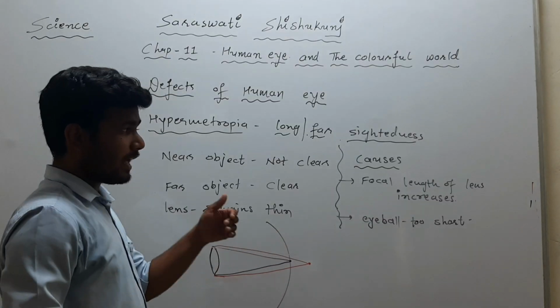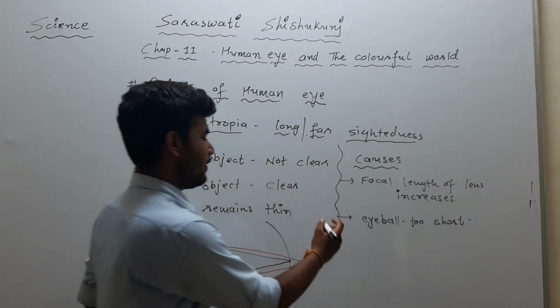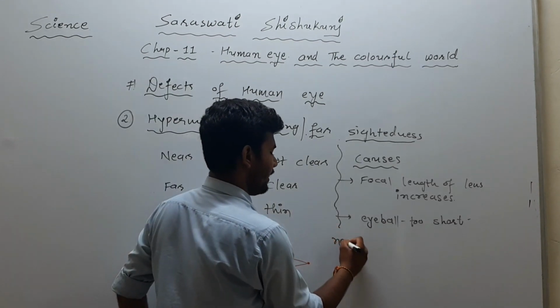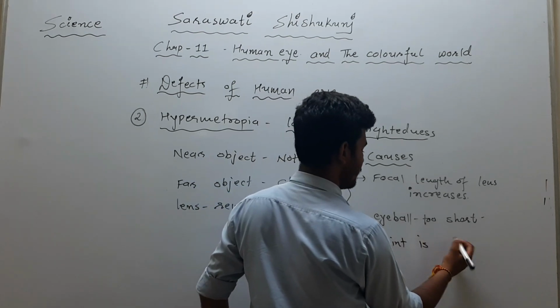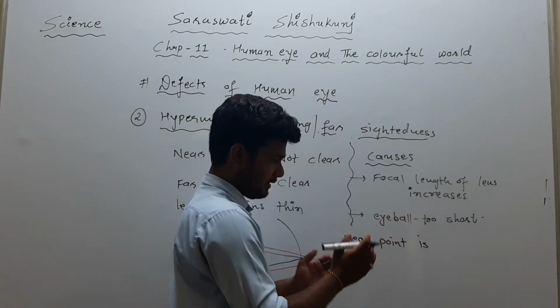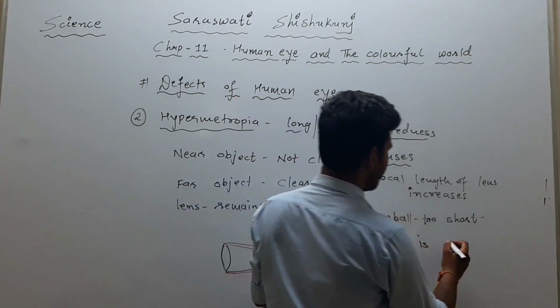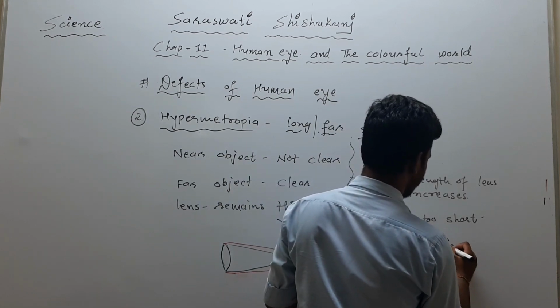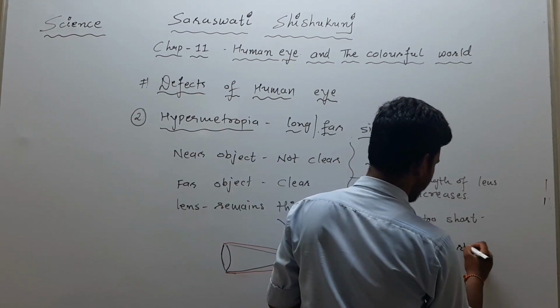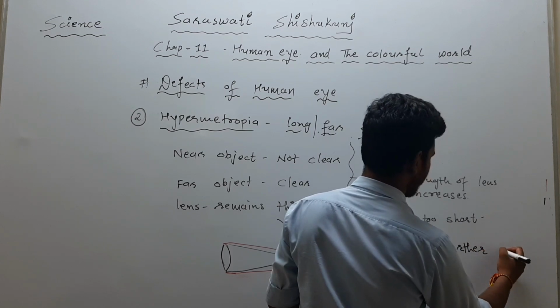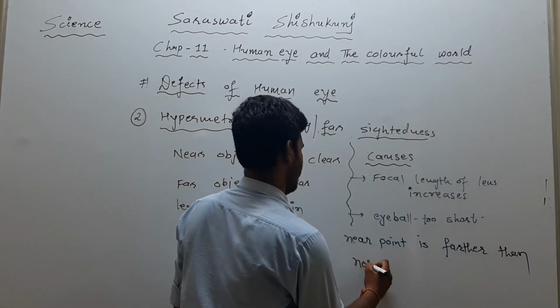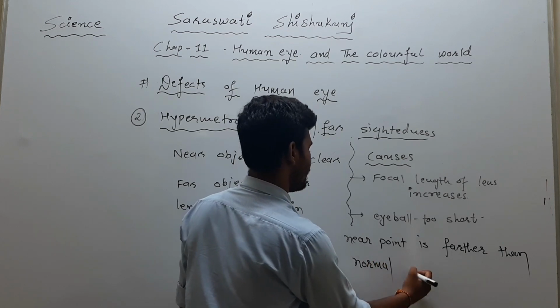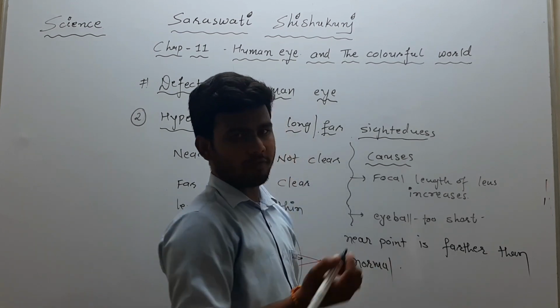Also we can say that in hypermetropia, our near point is a little bit farther than the normal near point of the eye, right?